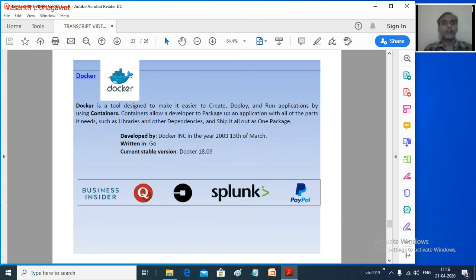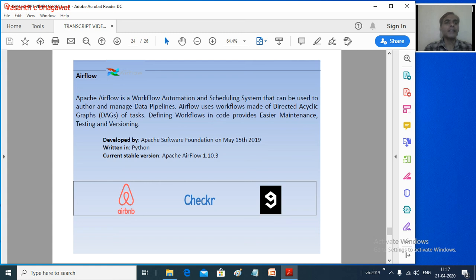And we also have Docker. Docker is a very innovative, latest technology through which we can create, deploy and run an entire application using containers. That means in one particular place, in a container, we can create our application, deploy it and run it. Everything is available in one place. Again, this is a very innovative technique coming up in big data technologies, that is, Docker.